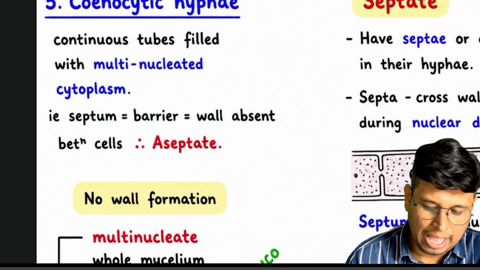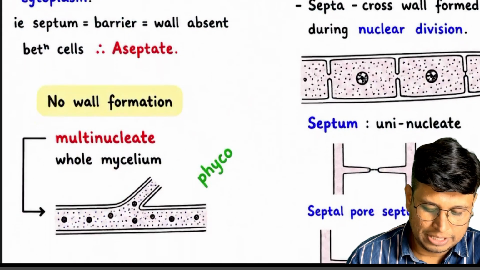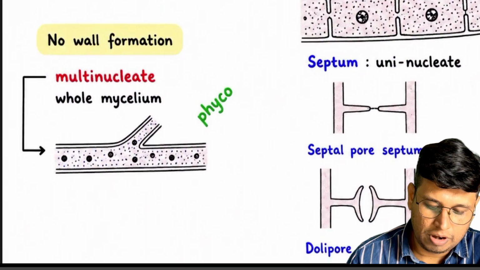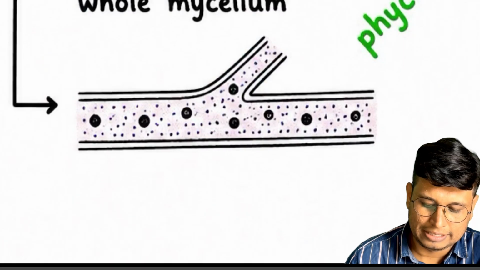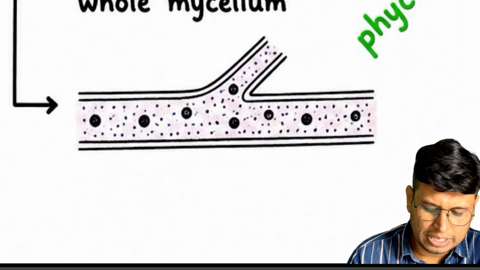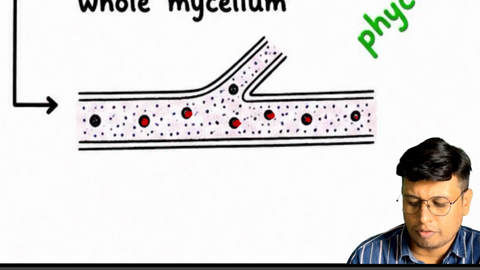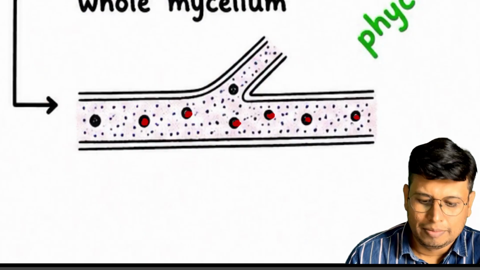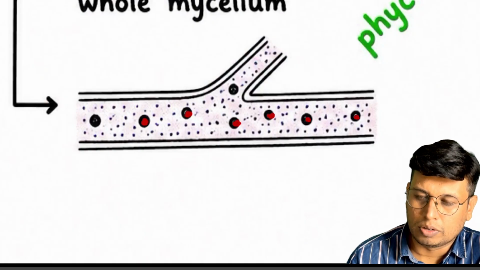So we have hyphae and there are two types. One type is this. This is called without septum. There is no barrier in this. And because of this, it becomes multinucleated. Because no wall is there; the barrier, the cross wall, septum is not there.